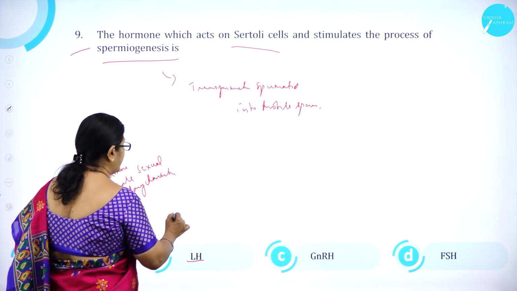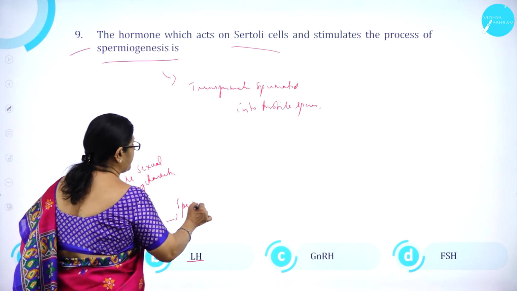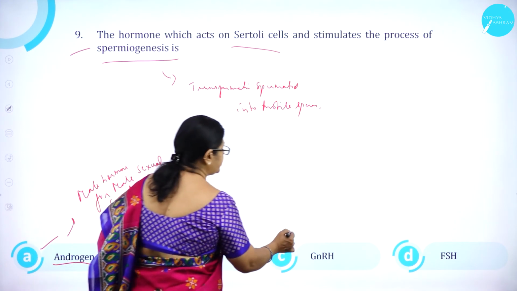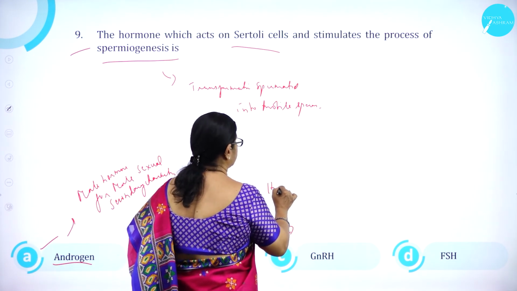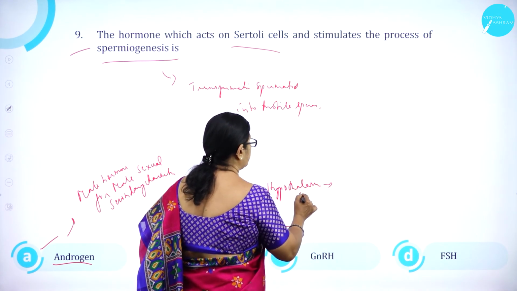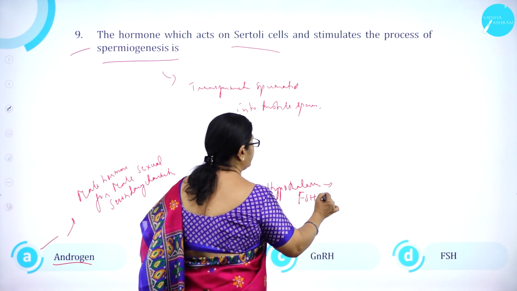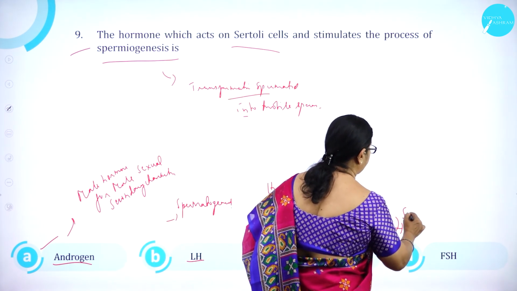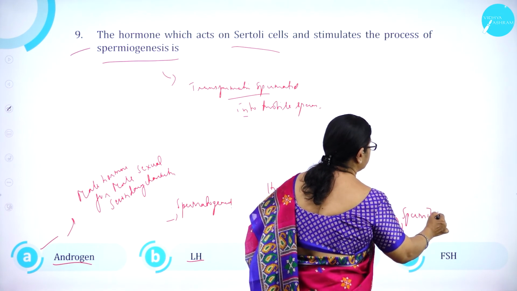B. LH. LH is important for what? Spermatogenesis. C. GnRH, which is produced from the hypothalamus. Hypothalamus produces what? Two types, that is FSH and LH. Option D, FSH, is responsible for spermiogenesis.